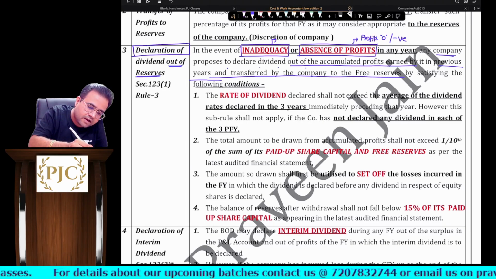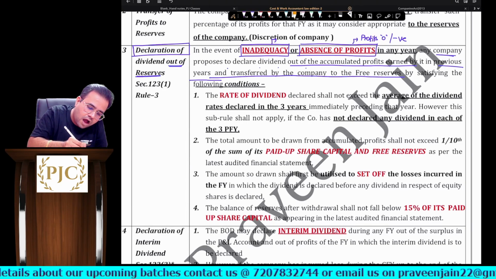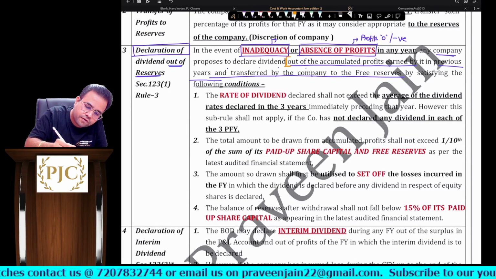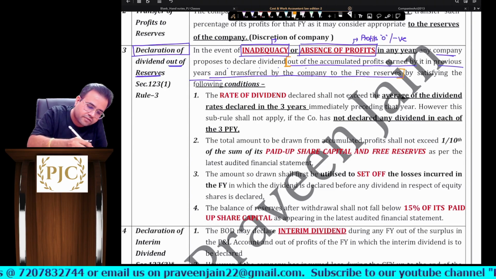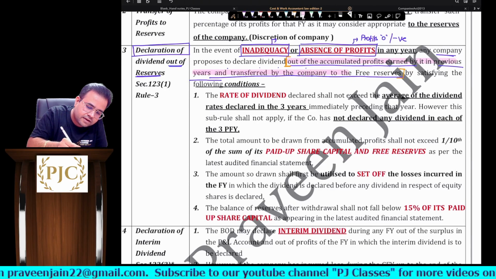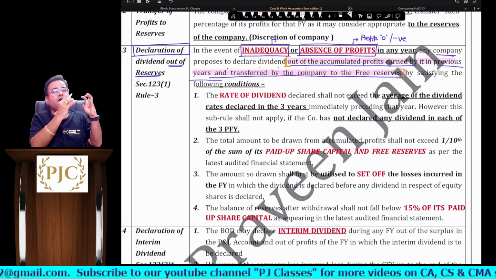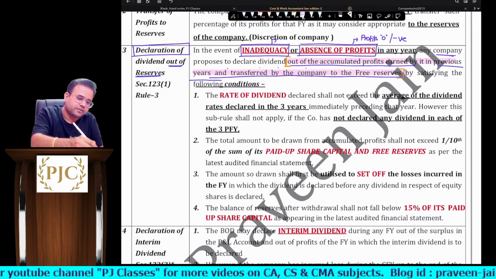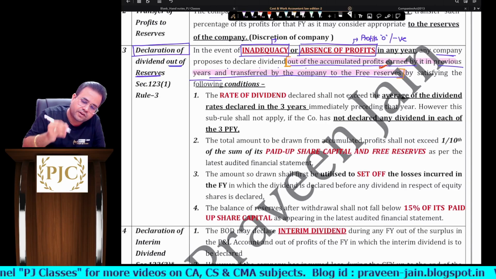So these are the key words which we have to remember: out of, and transferred to free reserves. So these are the words which are more important, sir. So last year, meaning any last years, you may have earned profits and those profits are transferred to free reserves, sir.